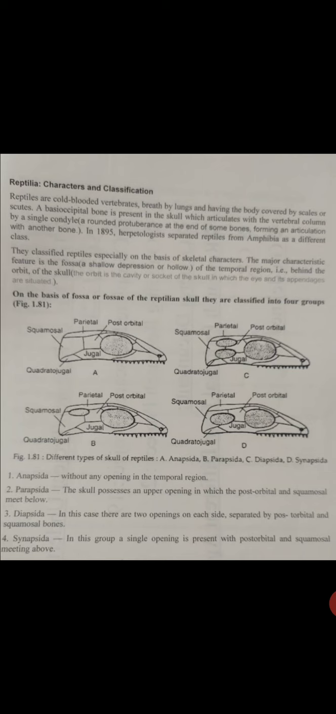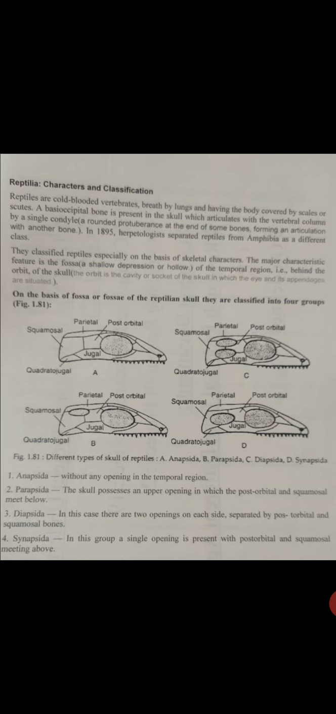Third, Diapsida. In this case, there are two openings on each side, separated by post-orbital and squamosal bone. Fourth, Synapsida. In this group, a single opening is present with post-orbital and squamosal meeting above. These are the four groups of the reptiles which are separated on the basis of the fossa. Now the subclass Anapsida.